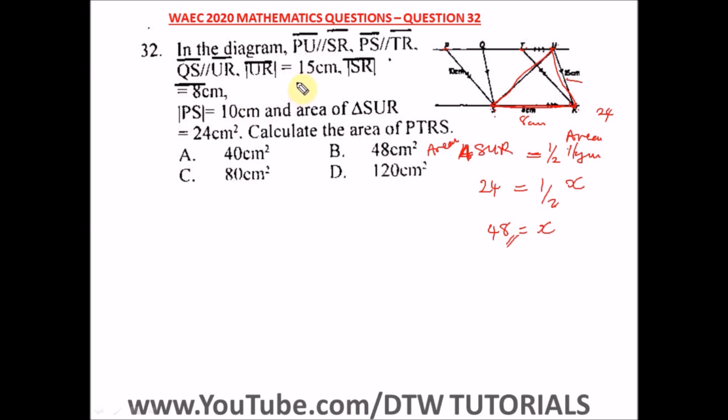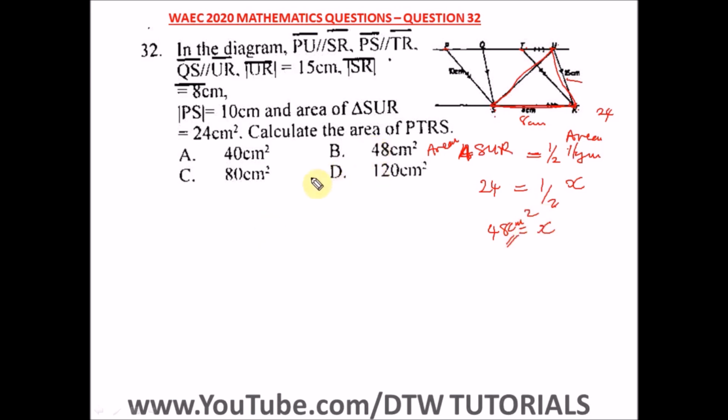If you know the theorem that states that a triangle and a parallelogram that have the same base and are in between the same parallel, the area of the triangle is equal to half of the area of the parallelogram. In some questions, they are going to give you the area of the parallelogram and tell you to find the area of the triangle which has the same base and is between the same parallel. But here we're told to find the area of the parallelogram given the area of the triangle, and when you just put in this value, solve for x, and you're going to have your answer, which is 48 centimeter square.